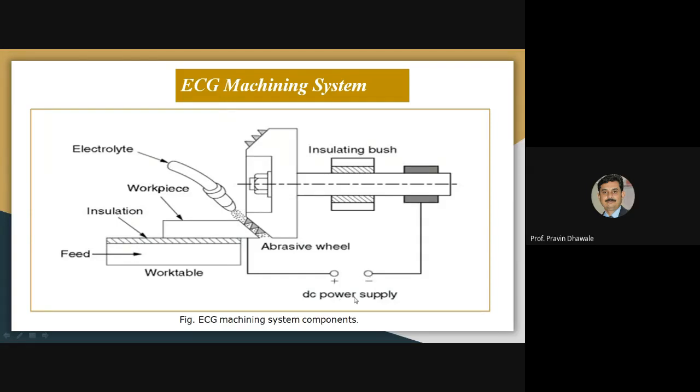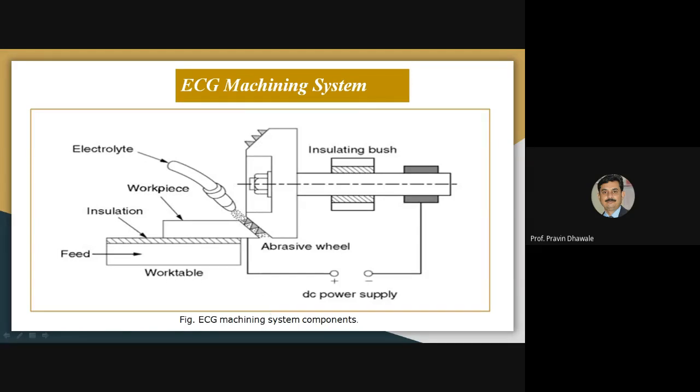When we apply the voltage across this wheel and the workpiece, the chemical dissolution takes place as current passes from the workpiece to the wheel. The abrasive particles present on the periphery of the grinding wheel cause the dissolution of the material on the surface of the workpiece. The material removed by this chemical dissolution gets precipitated in the form of sludge, and it is cleaned up from this machining location to the reservoir.